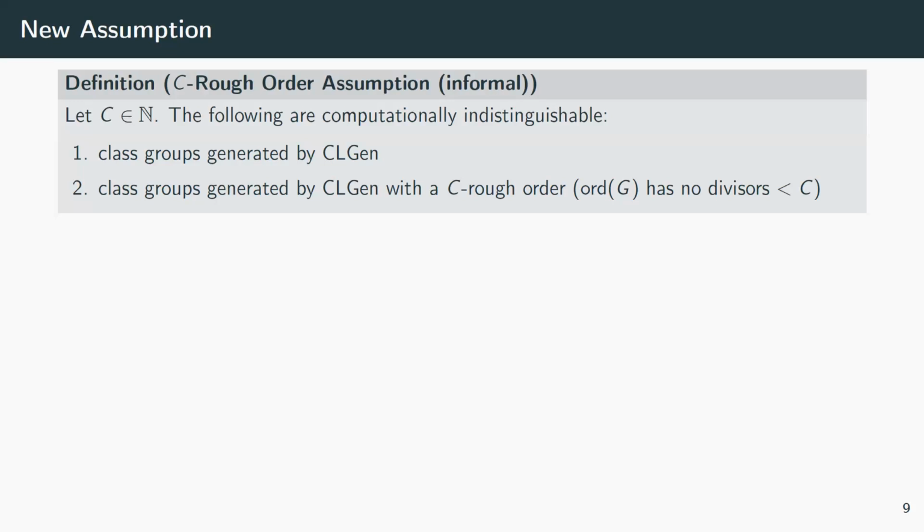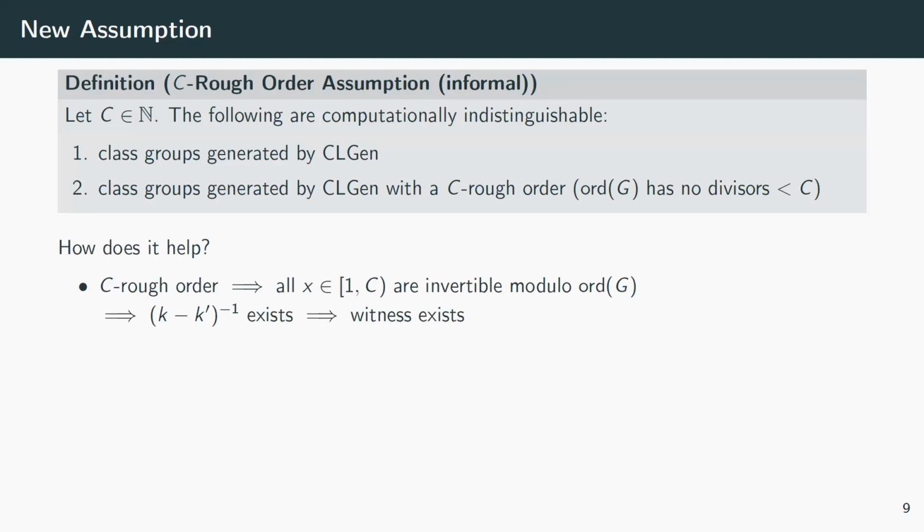Now, before we think about whether this is realistic, let's see how it helps us. Say we have a C rough order, then every number between 1 and C is co-prime to the order and therefore invertible. Therefore, K minus K prime inverse exists and the witness must exist. So we get sound proofs.